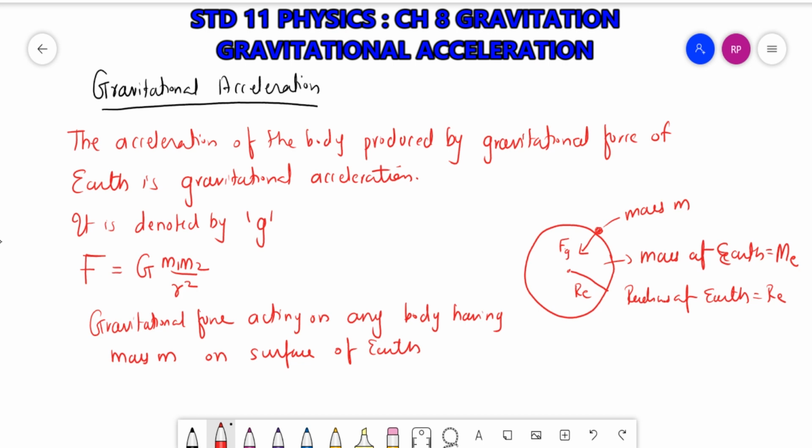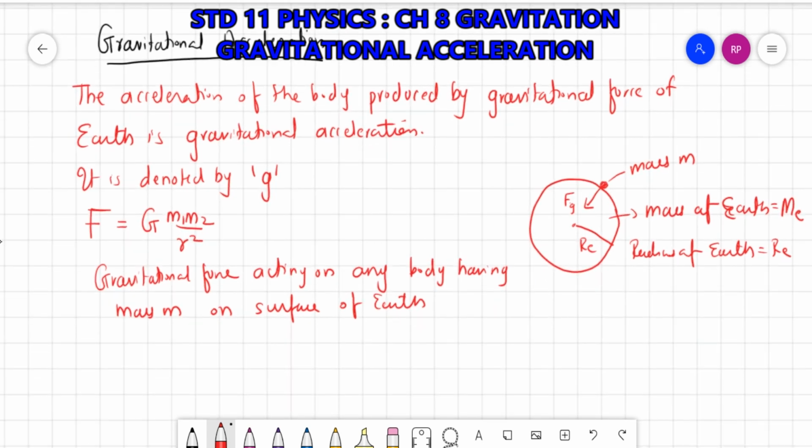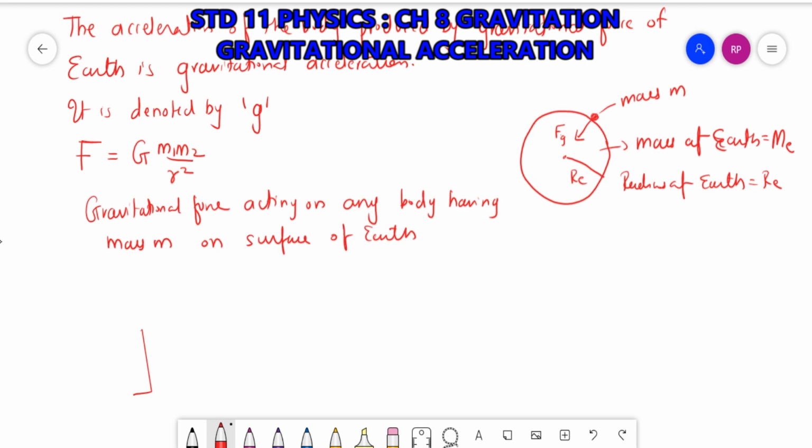Now let's take that this object is at the surface. Then the force Fg, that is the gravitational force on the surface, will be equal to G m1 m2, that is m and ME, upon the distance from the center, that is RE square. But we know that the formula for force is mass into acceleration.